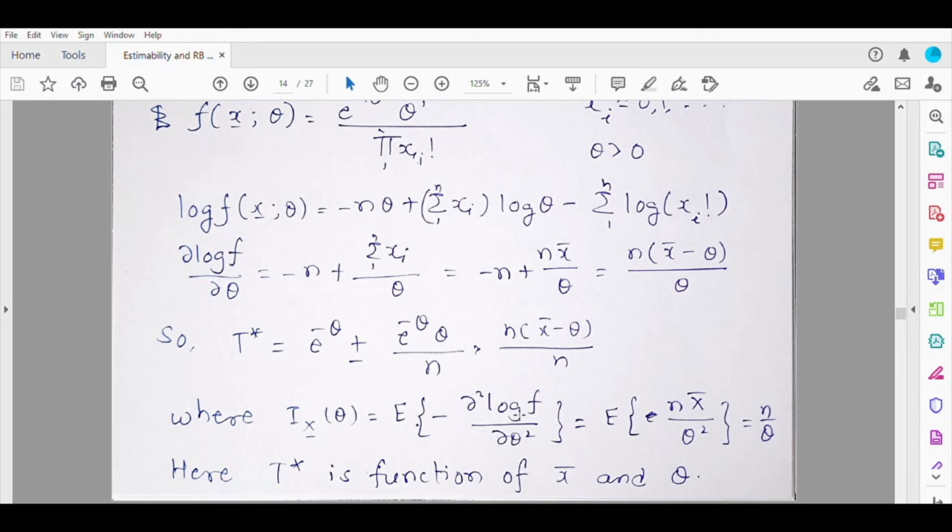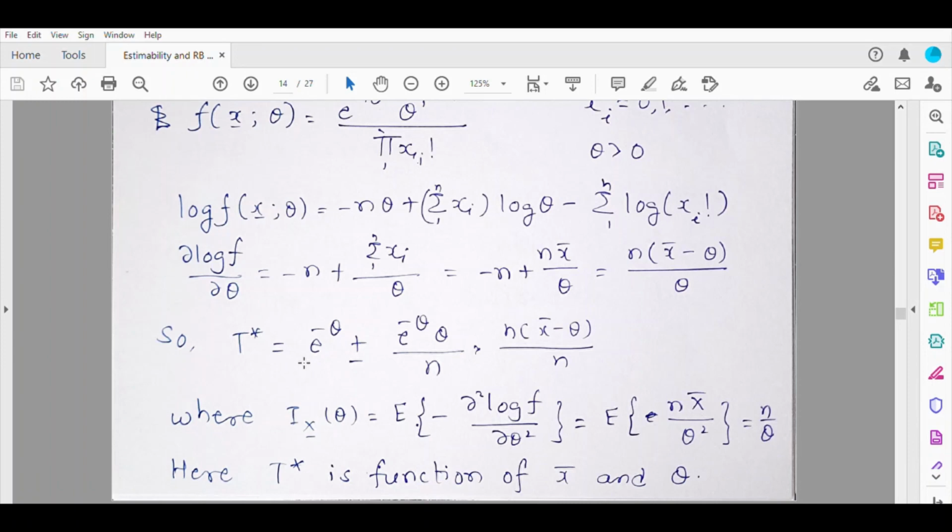So what is happening here? T star, it doesn't matter how much you try to simplify, this n is getting cancelled, but this e raised to minus theta is remaining there. This is not getting cancelled. See, even if you have n x bar theta e raised to minus theta minus theta square e raised to minus theta, every term is going to contain theta. So T star is no more a statistic.